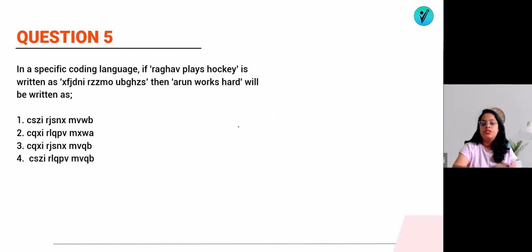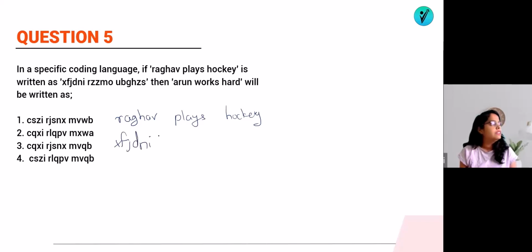Okay, now let's jump to question number 5. In a specific coding language, if Raghav plays hockey, it is written as follows. These are the codes. We will write down here. We will try to understand these codes first. Raghav, plays, hockey. And what are their codes? X, F, J, D, N, I, R, Z, Z, M, O, U, B, G, H, Z, S.